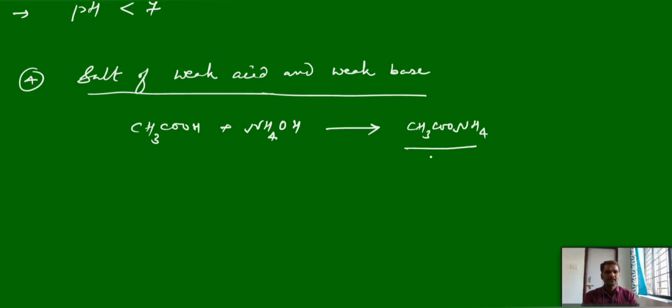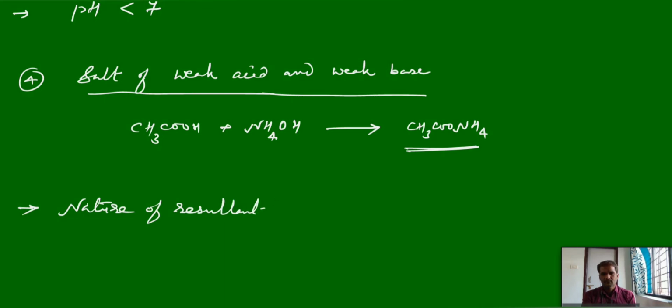So this is a very commonly used example. Again the nature of the resultant solution, and this is very important here.